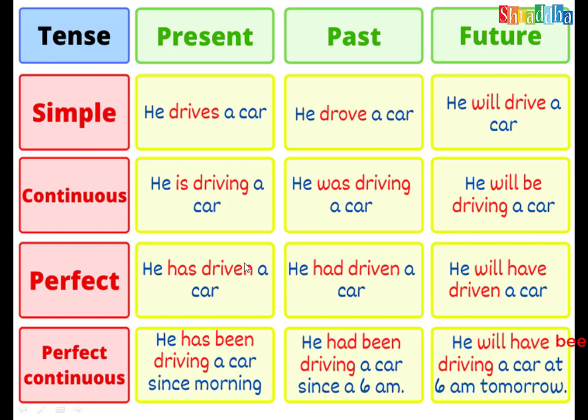Perfect means V3, but before V3 has or have comes as per the subject. He, she, it take has. I, we, you, they take have. He had driven: for all subjects, first person, second person, third person pronouns, we take only had plus V3. He will have driven a car. And perfect continuous tense: he has been driving a car. This also is continuous, meaning V4, but preceded with been, and have, will have been driving a car. So always take been in the perfect continuous tense.